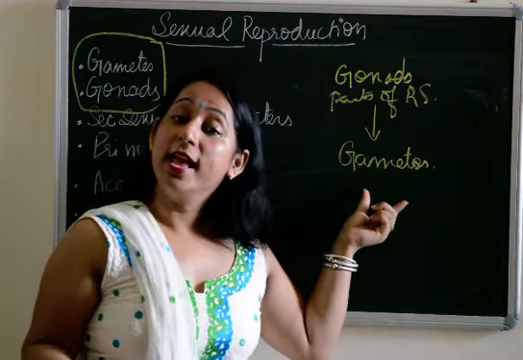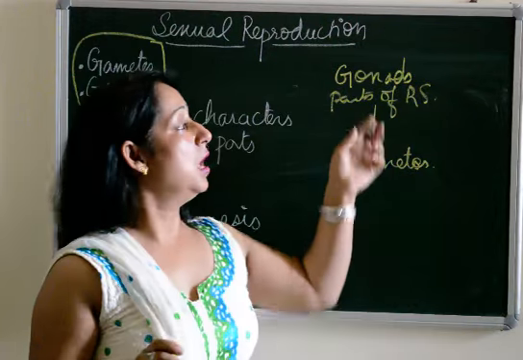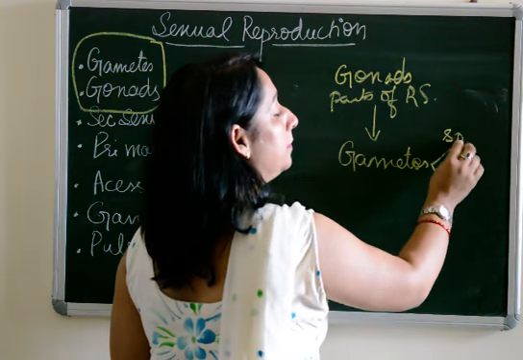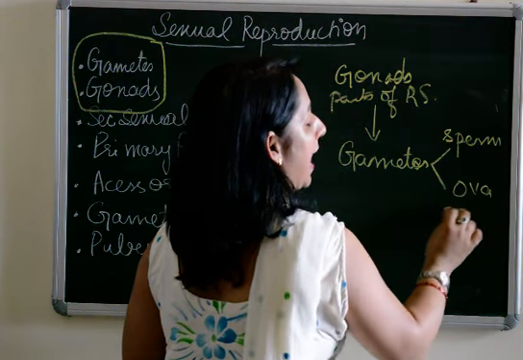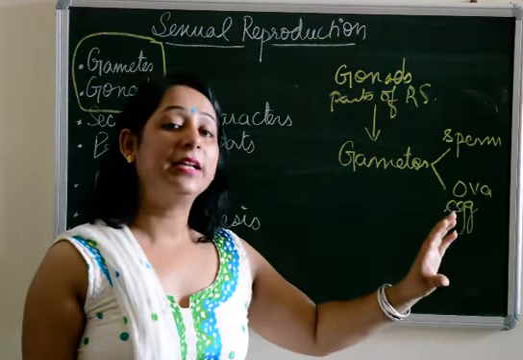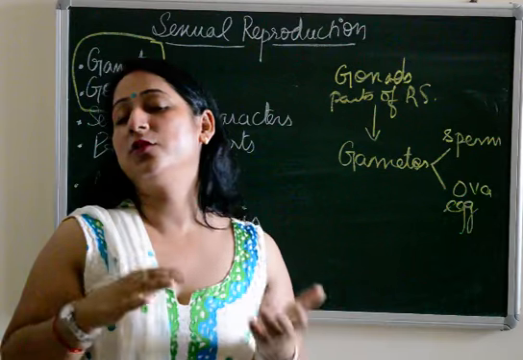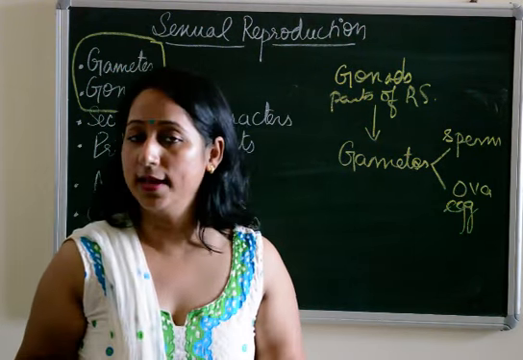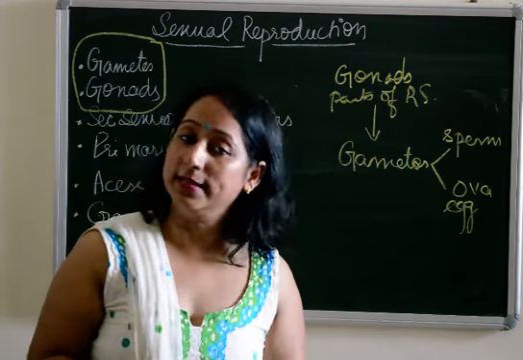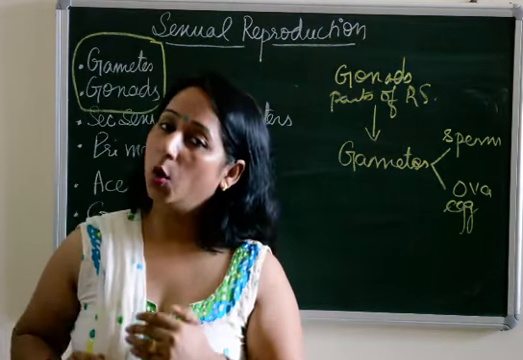Now what are gametes? Gametes are the cells which are produced by the gonads. Gametes is a general term given to sperm and ova or egg, whatever you call it. Ovum is the singular of it. If I say gonads, gonads are the parts of the male and female reproductive system which produce gametes, for example, testes and ovaries. What are gametes? Gametes are the cells which are produced by the gonads, for example, sperms and ova. Sperms from the testes and ova from the ovary.